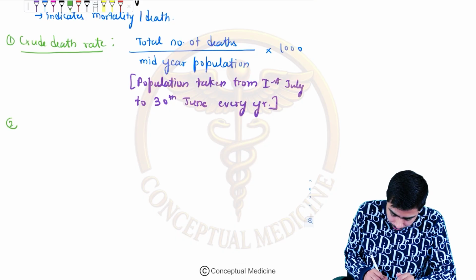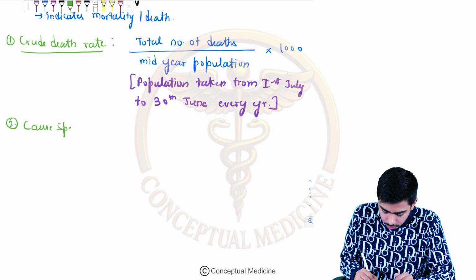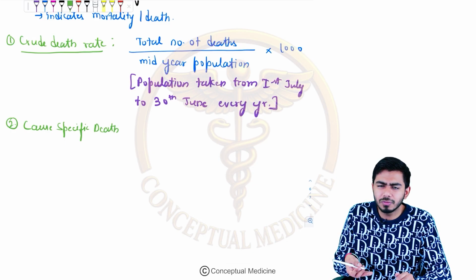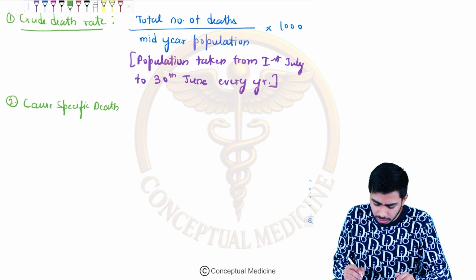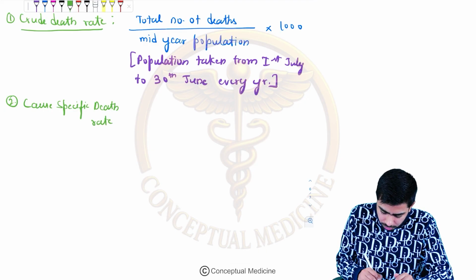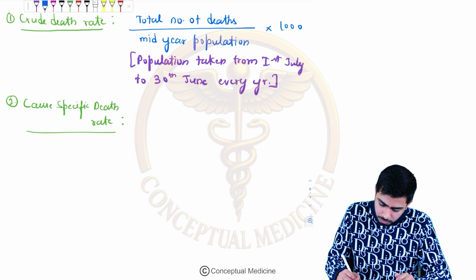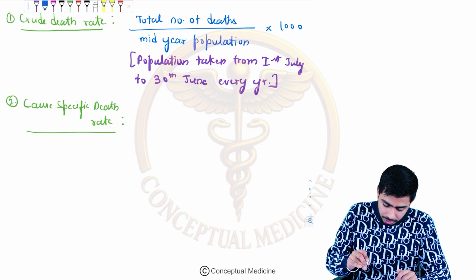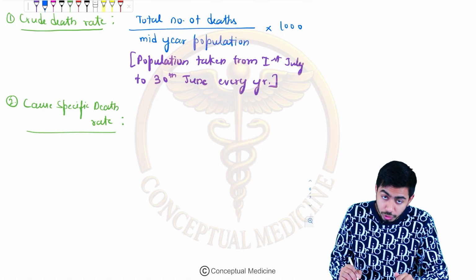Second is your age specific death rate, or cause specific. First let me talk about the cause specific death rate. I am taking this first because the mid-year population is coming in the denominator here as well, and I will talk about age specific also. So the answer became very simple, guys. Total number of deaths was your crude death rate, but in the cause specific death rate, the numerator would be the deaths that happened due to some specific cause.